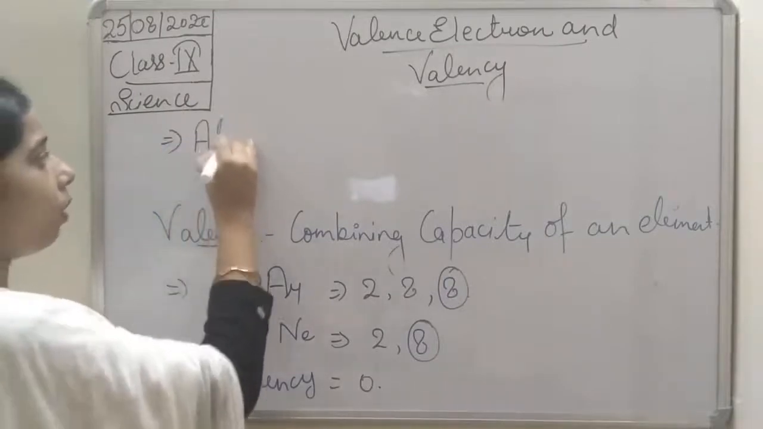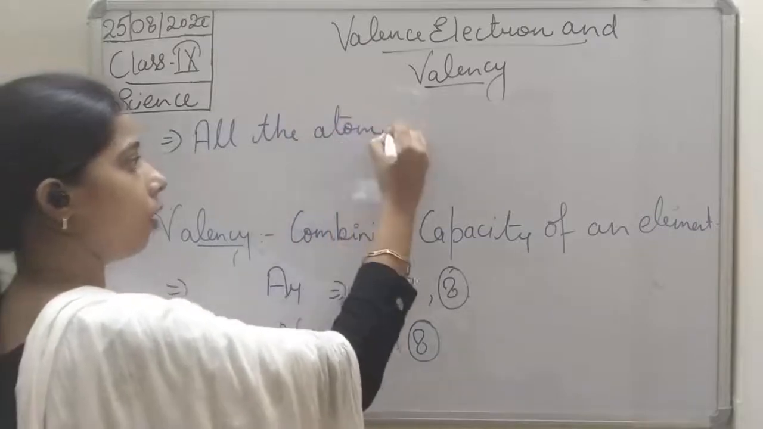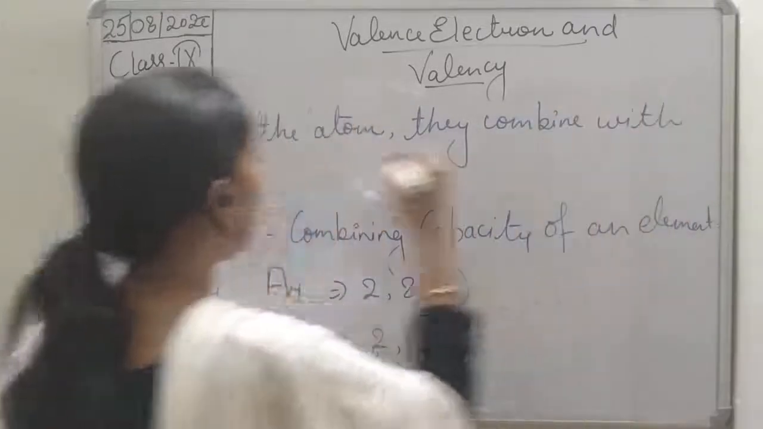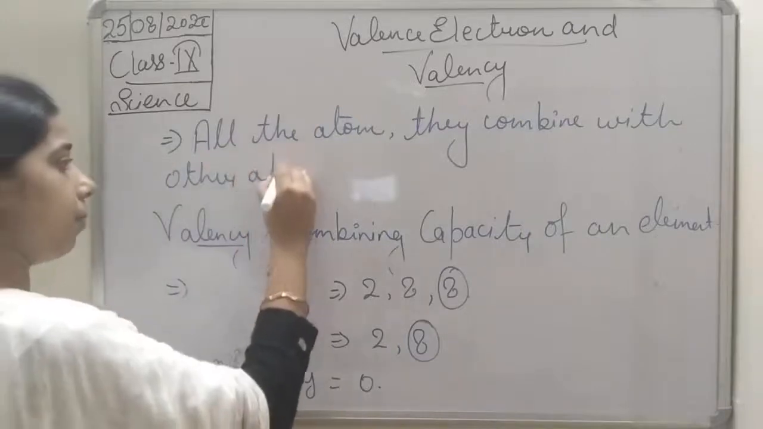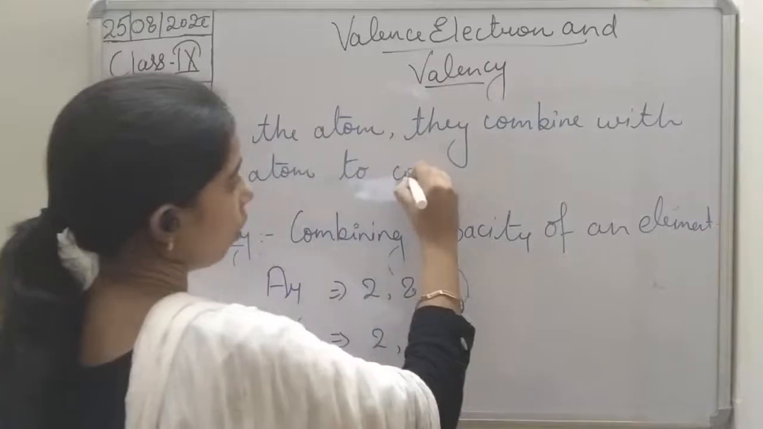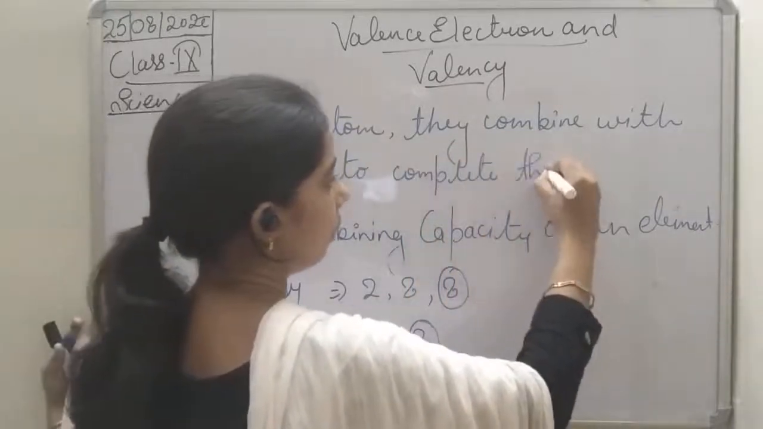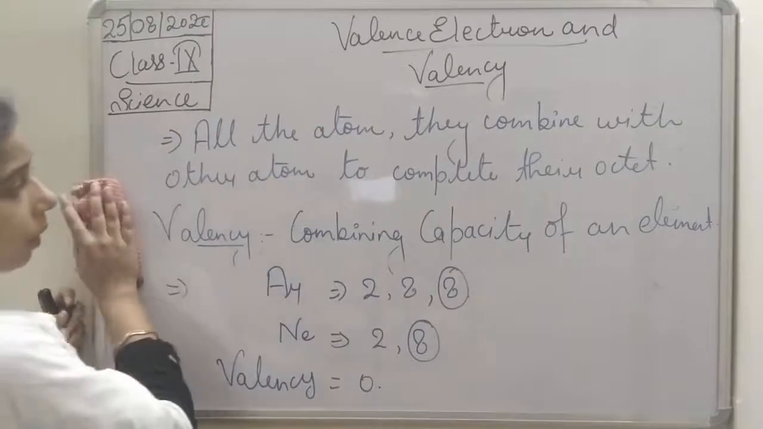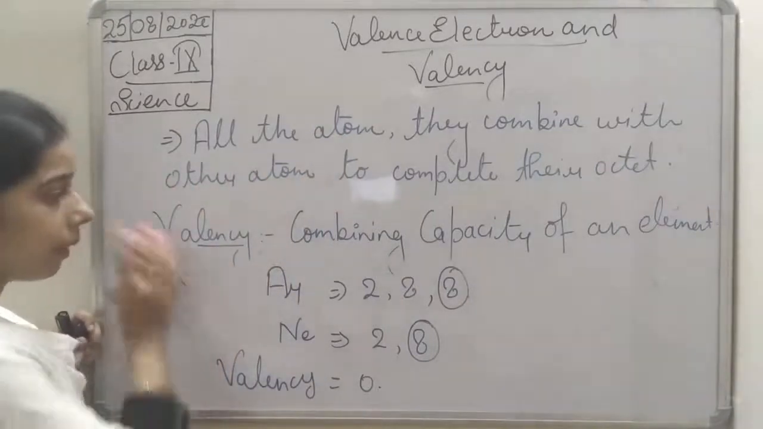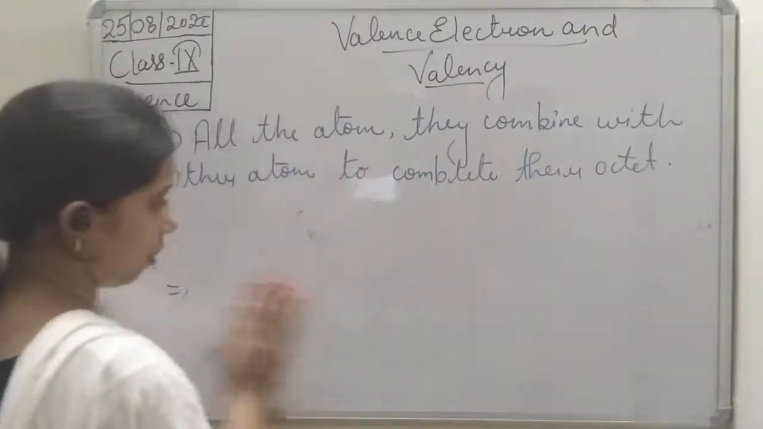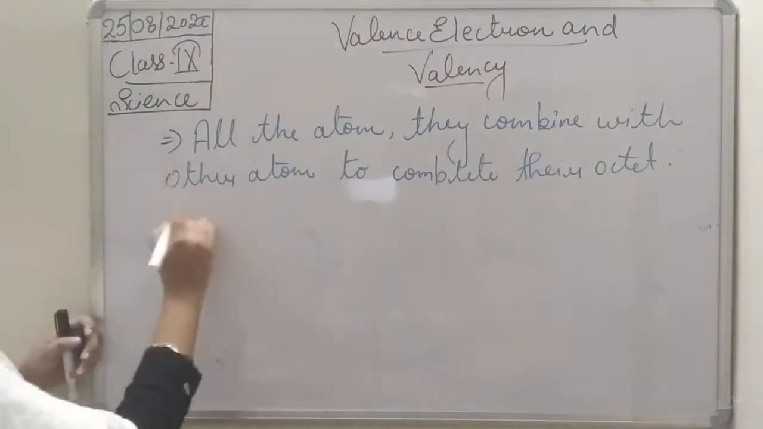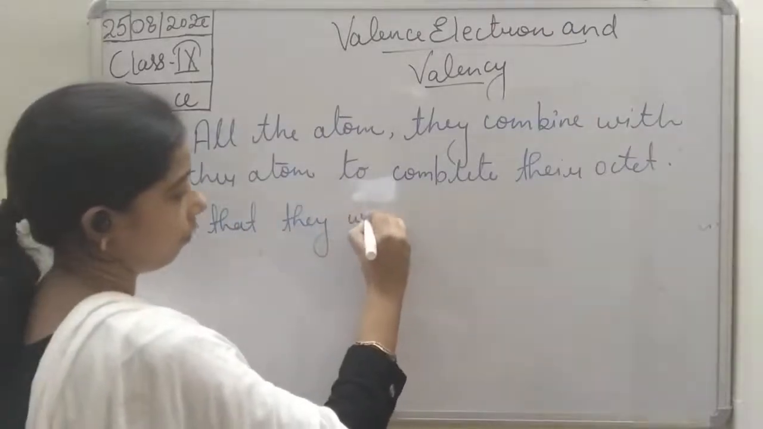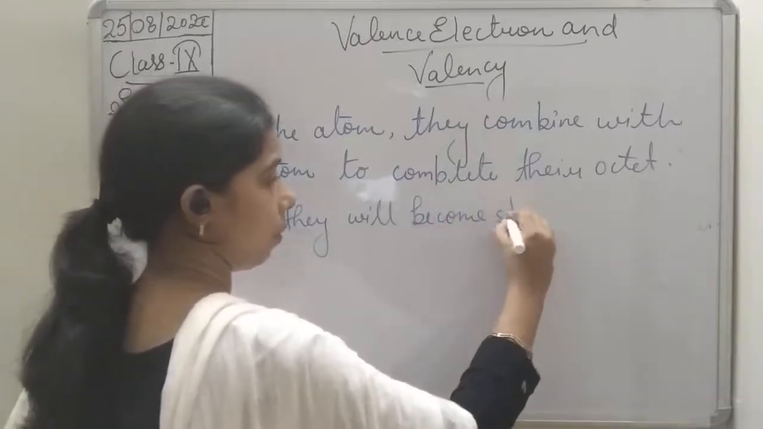So we can write: all the atoms combine with the other atom to complete their octet, so that they become stable.